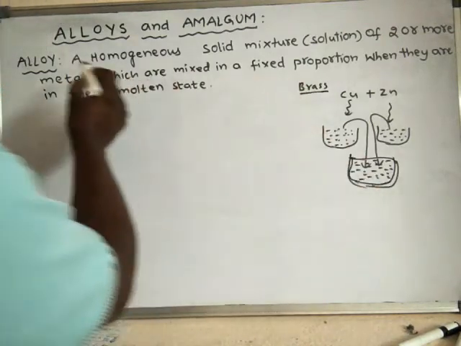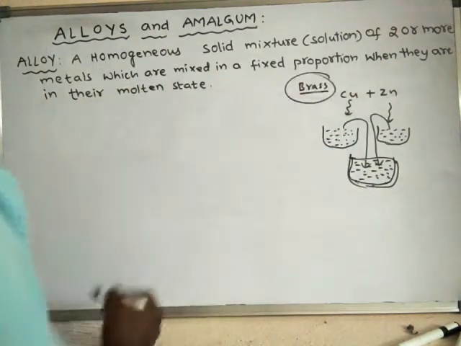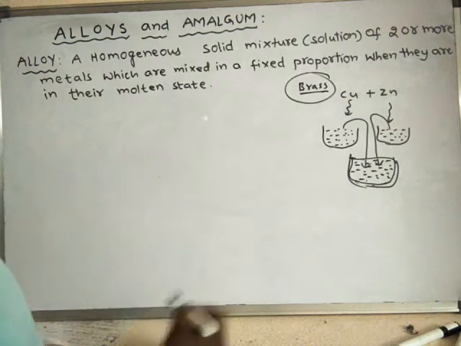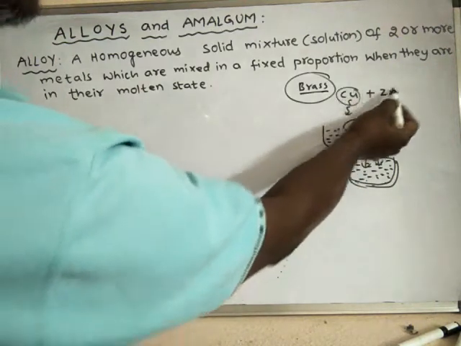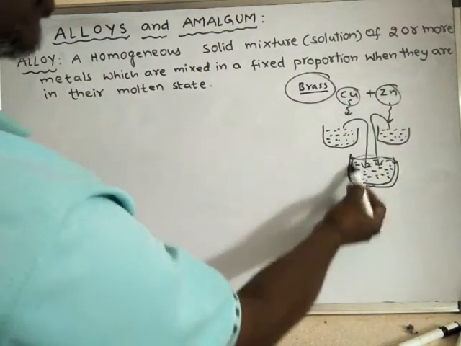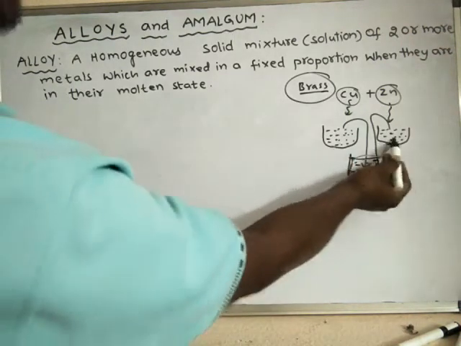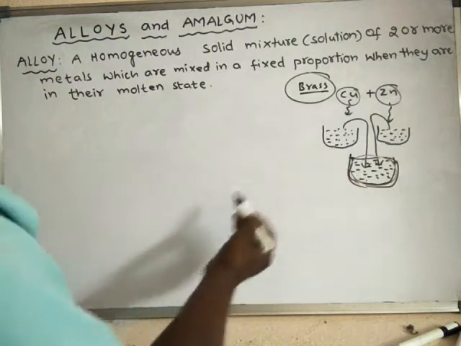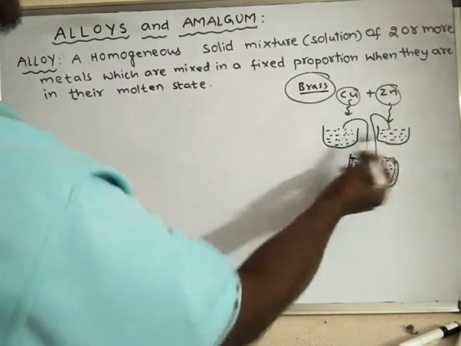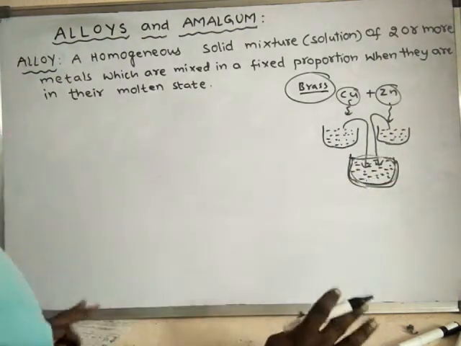It will form brass. Now this is called an alloy of copper and zinc. In this way, alloys are prepared when molten metals are mixed in fixed proportion.